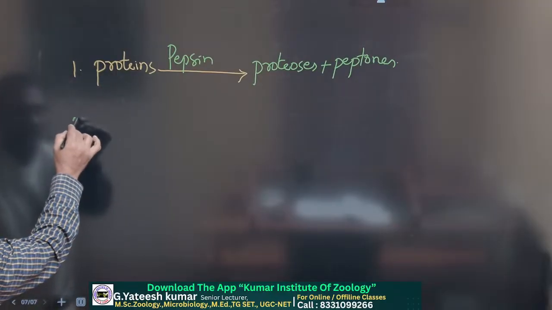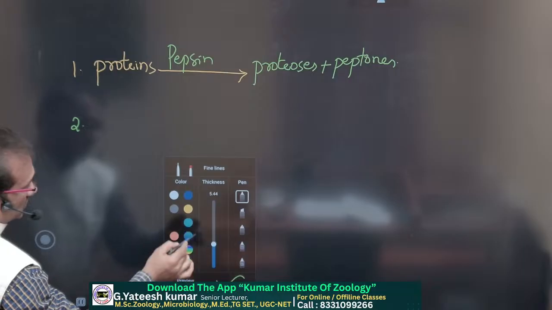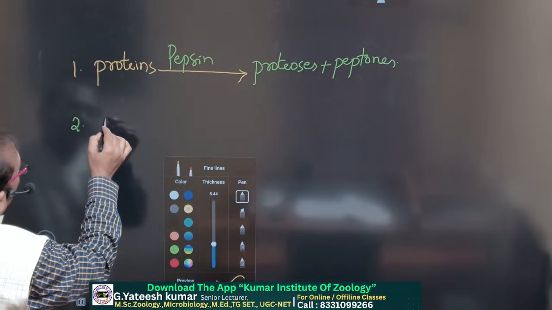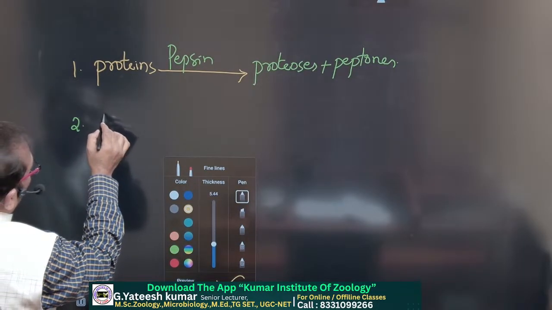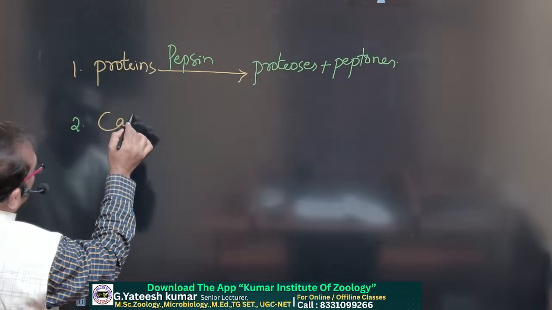And the second reaction here in the stomach involves milk protein. The protein present in milk is casein.